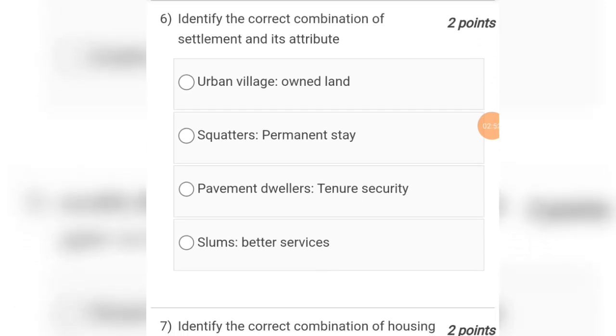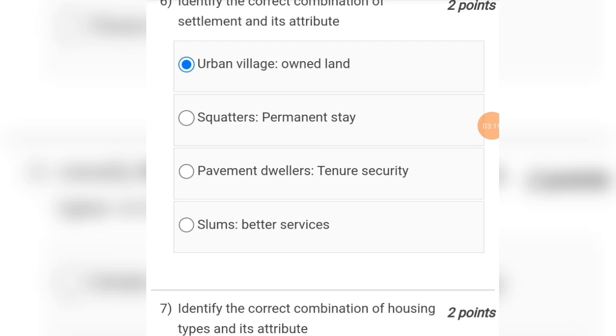Question number 6 is, identify the correct combination of settlement and its attribute. So options are urban village, owned land, squatters, permanent stay, pavement dwellers, tenure security, slums, better services. So the answer will be urban village, owned land. Okay, that is option number A. For question number 6, option A will be the correct answer.